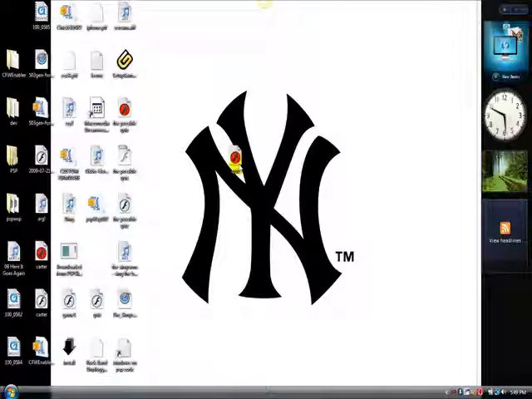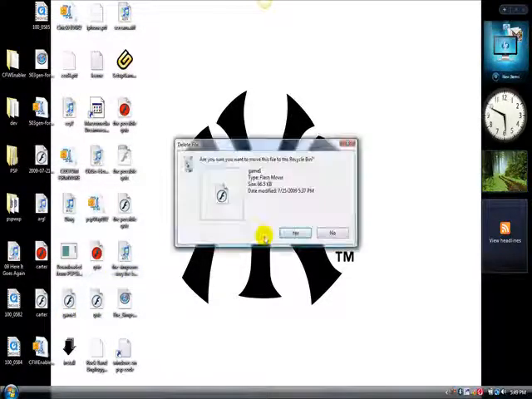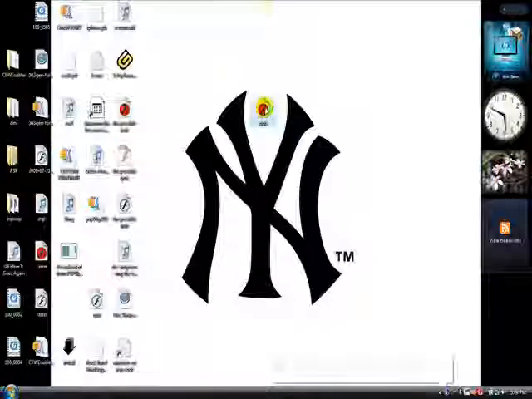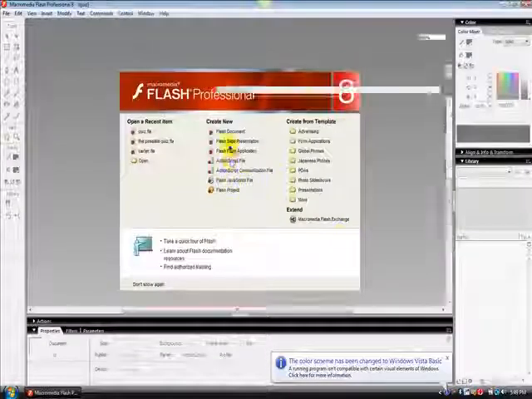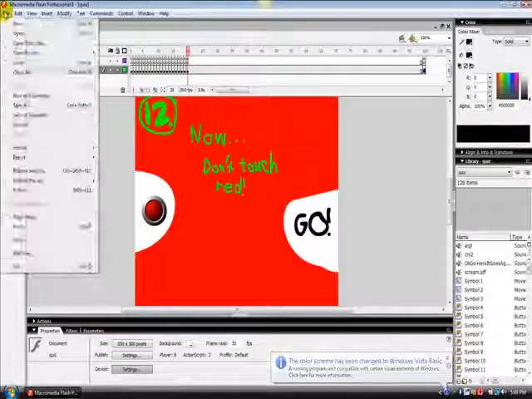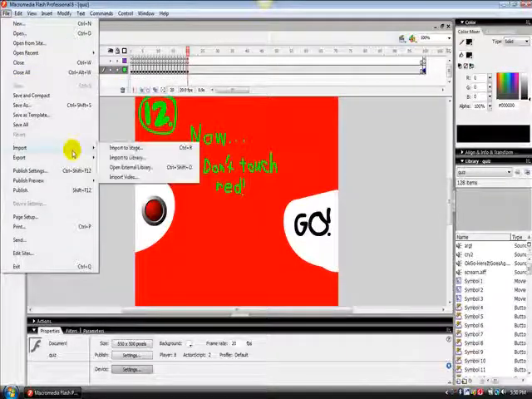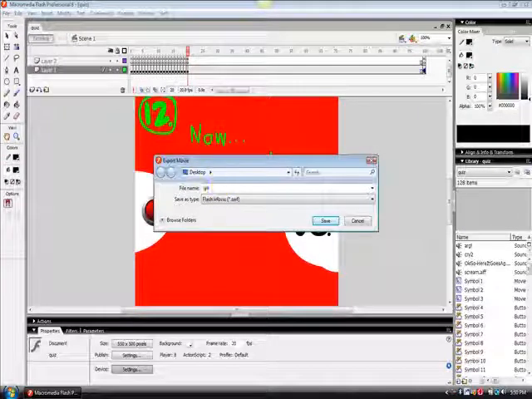What you're going to do is, with that, let me delete this first. Alright, so what you're going to do is you take the file that you want to put on your PSP, and you pretty much open it. Not the demo, the one with the red circle, the one that goes into the program. You're going to open it up, make sure everything's saved the way you want it. Then when you're done, go to File, Export Movie, and call it whatever you want.